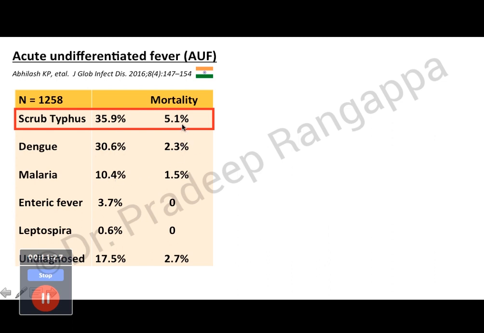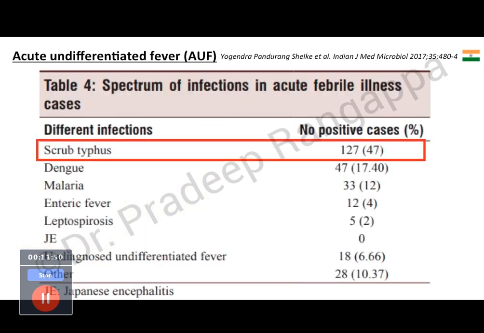And if you see, the mortality was much higher in scrub typhus when compared to dengue and malaria. It was 5.1% compared to 2.3%. So what this study really emphasizes is that scrub typhus seems to be a lot more prevalent. So we need to look for it in patients who present with features suspicious of acute undifferentiated fever or tropical infections.